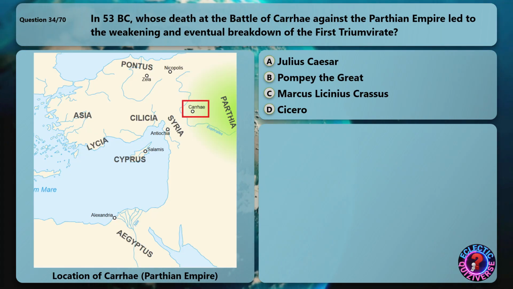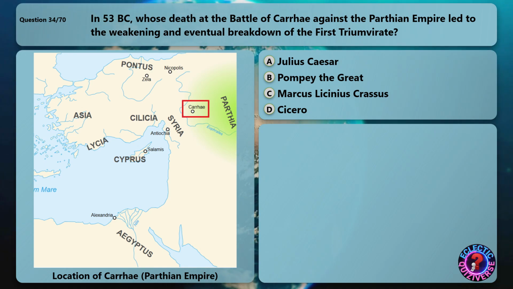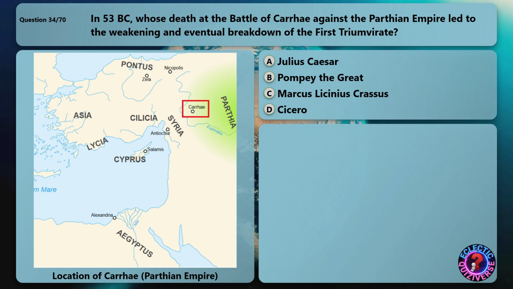In 53 BC, whose death at the Battle of Carrhae against the Parthian Empire led to the weakening and eventual breakdown of the First Triumvirate?